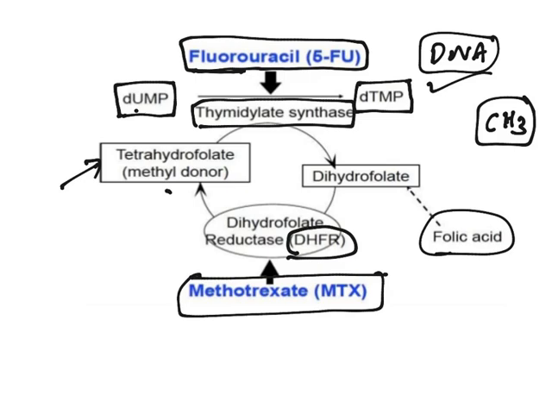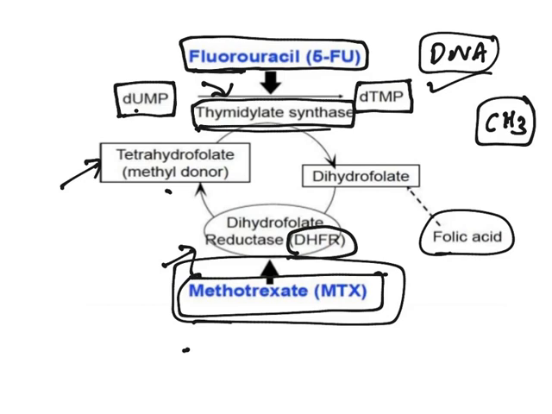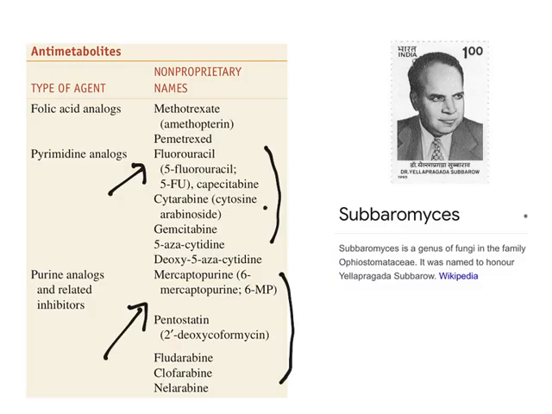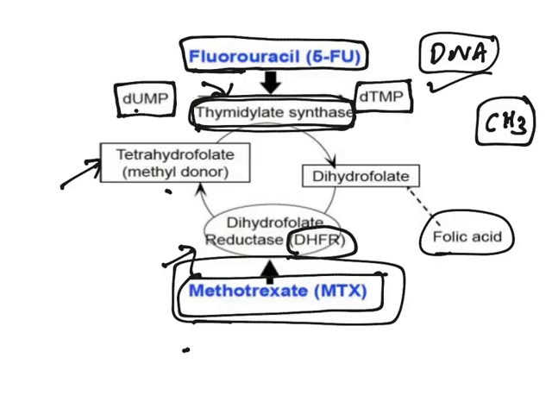So all of them are required for the conversion of uracil to thymine. Dihydrofolate reductase is required, thymidylate synthase is required. Dihydrofolate reductase is inhibited by methotrexate, whereas thymidylate synthase is inhibited by 5-fluorouracil. The remaining drugs also interfere in DNA nucleotide formation because of their structural similarity, and they finally inhibit the formation of DNA. This is how antimetabolites act.